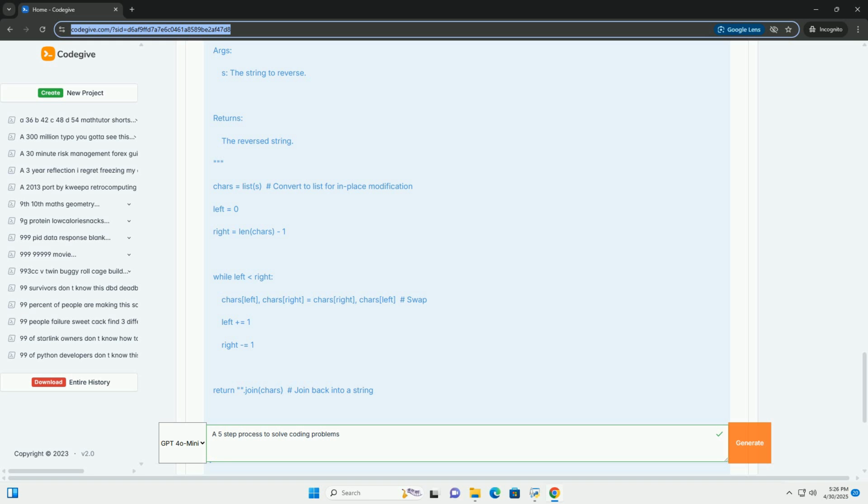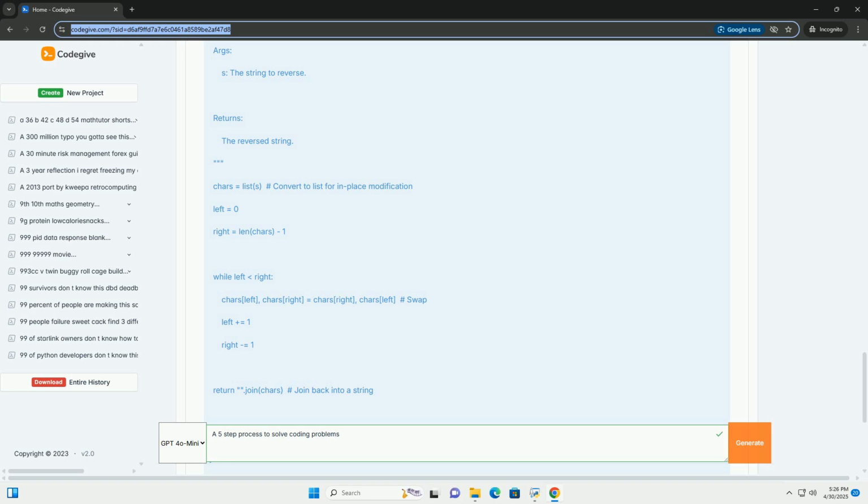global_max = max(global_max, current_max) updates global_max by comparing it to the updated current_max. This ensures that global_max always holds the overall maximum sum found so far. return global_max returns the maximum subarray sum.